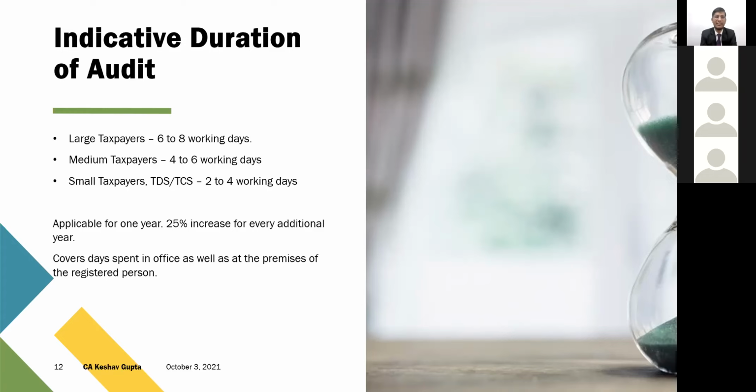So I find it a little less because, for any category of large taxpayer units, 6 to 8 working days are very less, very less. So maybe, team, because they have ample data before they start the audit, maybe they have thought of keeping the effective working days with the SSC to some lesser number.